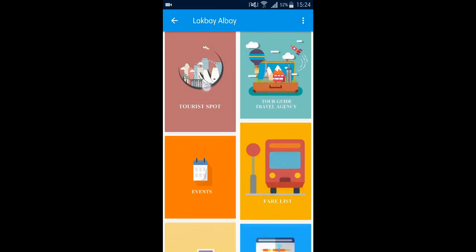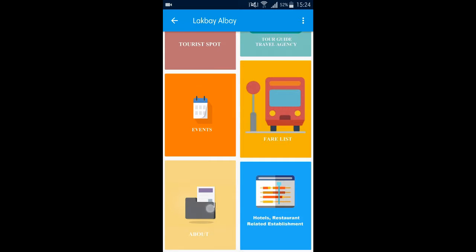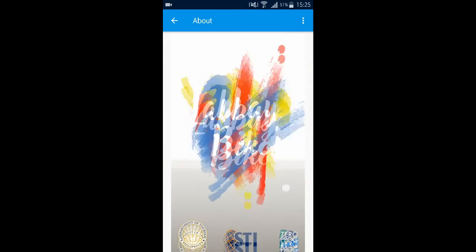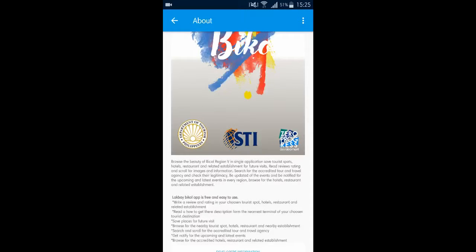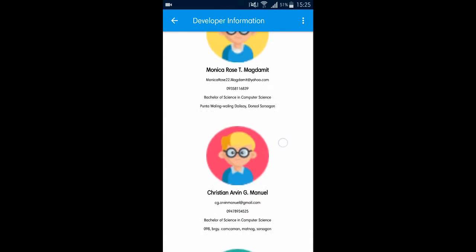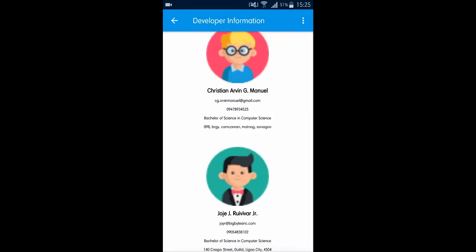Here you could see the tourist spot, the tour guide or travel agencies, the events, fare list, the about page, and the hotels and restaurants. So, another revision was to change the information included in the about section of the application. So let's check it out. Here, we included the developers' information, which included the proponents of the studies names, Monica, Christian, Arvin, Manuel, and Joji Ruivivar.